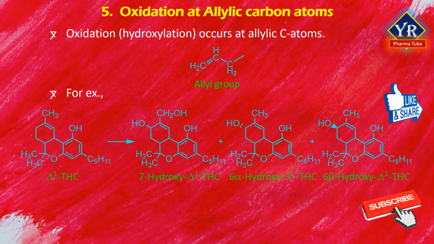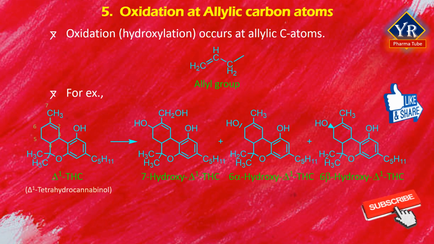For example, delta-1 tetrahydrocannabinol, abbreviated as delta-1-THC, the psychoactive component of marijuana. This compound contains 3 allylic carbon centers at C3, C6, and C7. Allylic hydroxylation occurs extensively at C7 to yield 7-hydroxy delta-1-THC as the major plasma metabolite in humans.